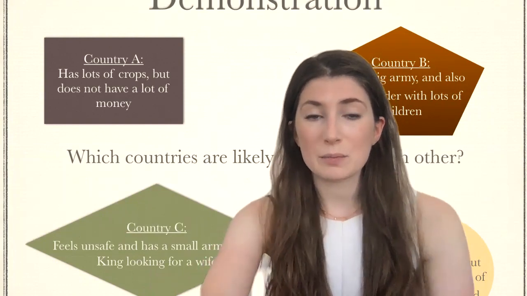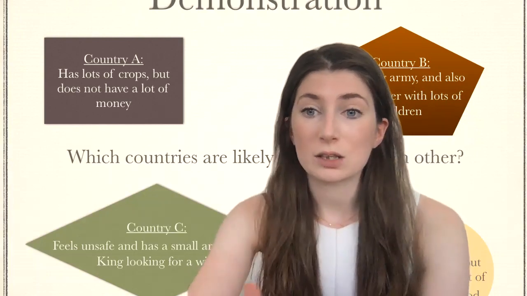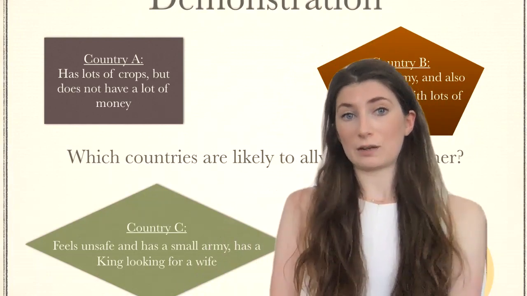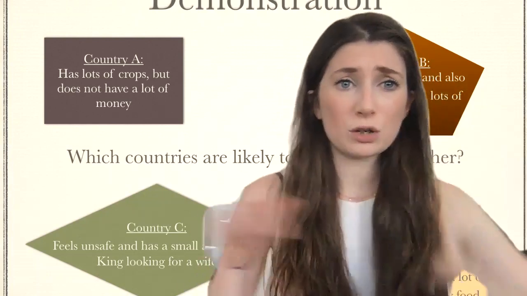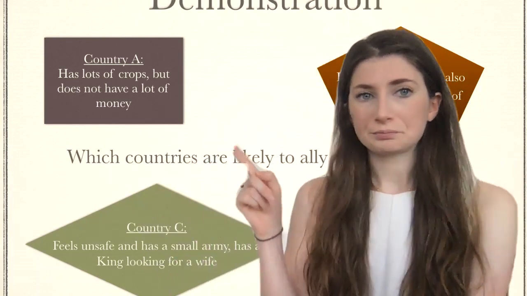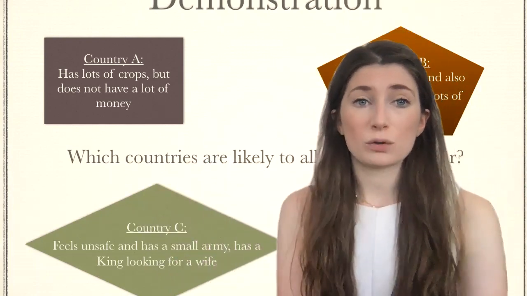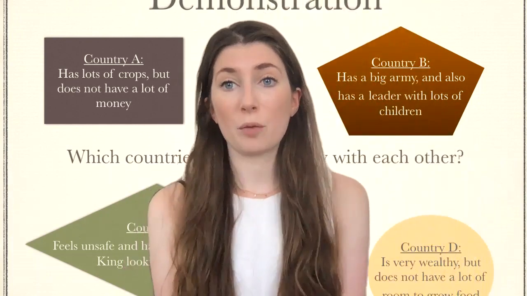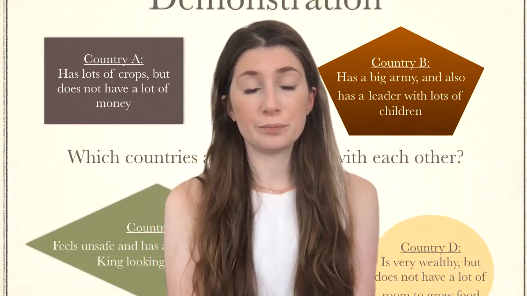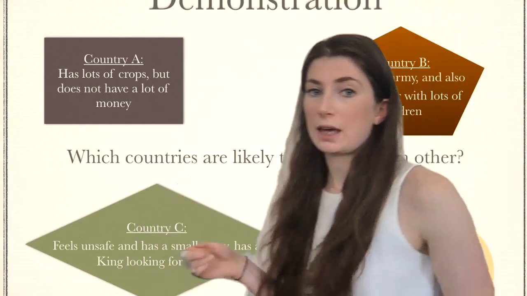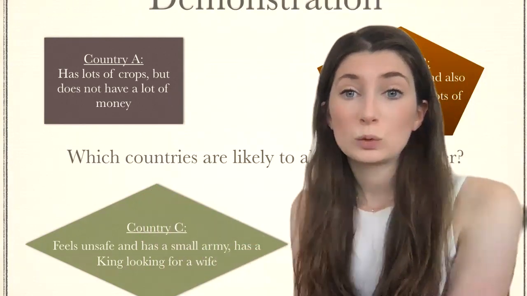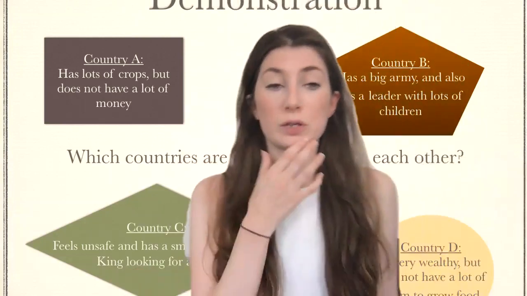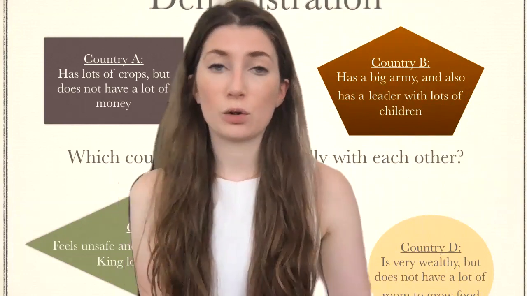So here is a demonstration of what countries' main interests and concerns might be. And we're going to think about if we can match up these countries. So I'm going to hopefully move out the way. And if you can't really see, then I'll talk about it as well. So you can always re-listen. Country A has lots of crops, but does not have a lot of money. Country B has a big army and a leader with lots of children. Country C, which is over here, feels unsafe and has a small army, but has a king who is looking for a wife. And country D is very wealthy, but does not have a lot of room to grow food.